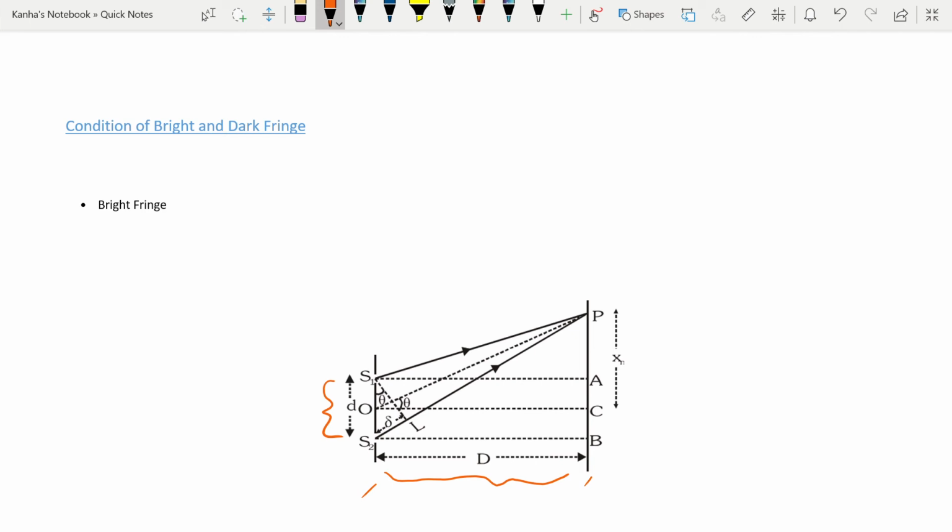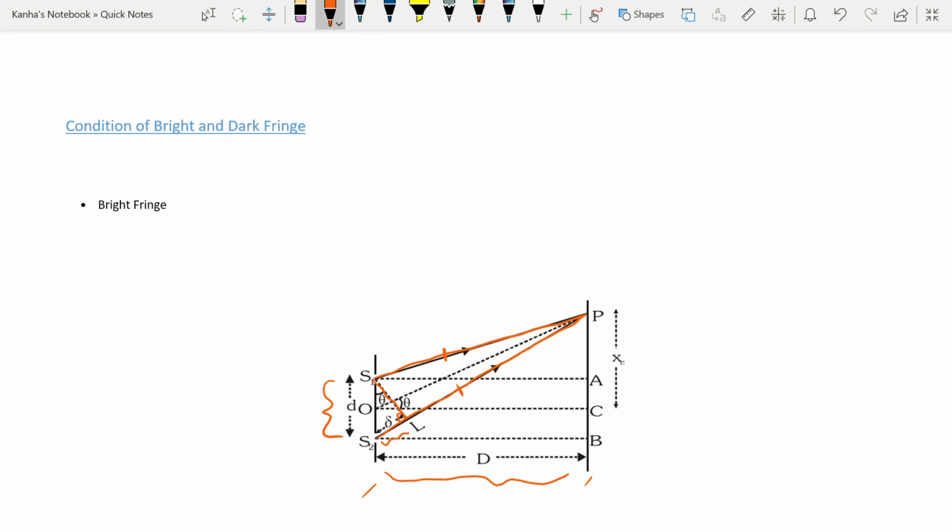Okay. Now bright fringe occurs due to constructive interference, and we know that for constructive interference the path difference should be an even multiple of lambda by 2. How will you find the path difference? You make these two lines S1P and S2P, and then you make a perpendicular from S1P to S2P, so that these two become equal.